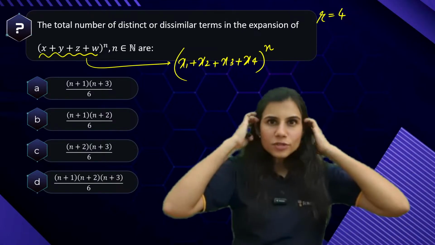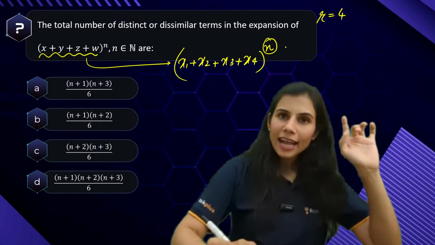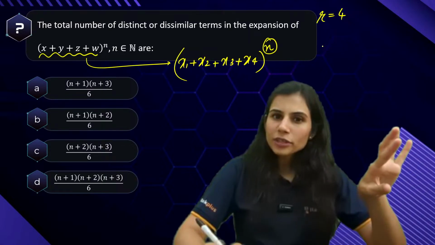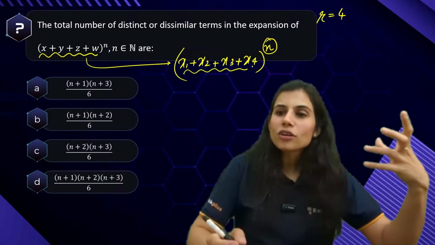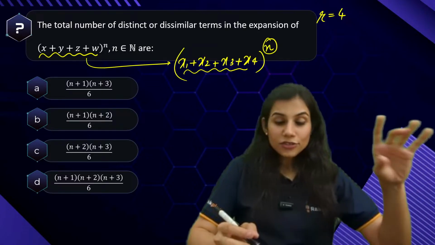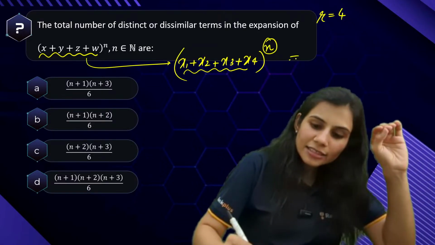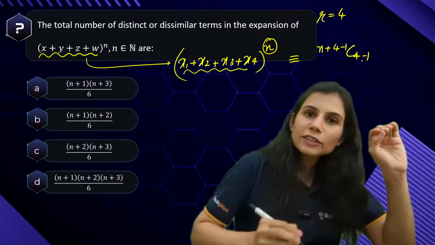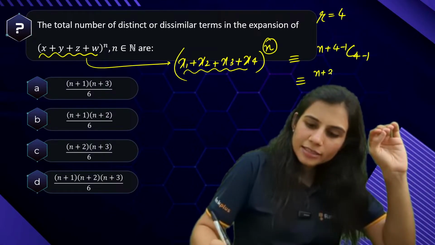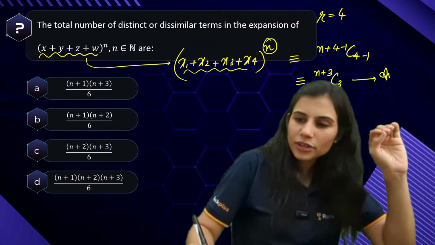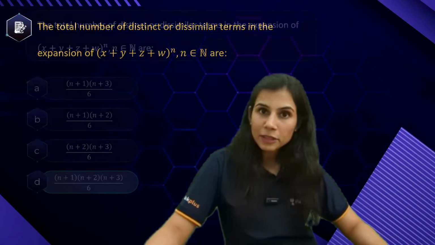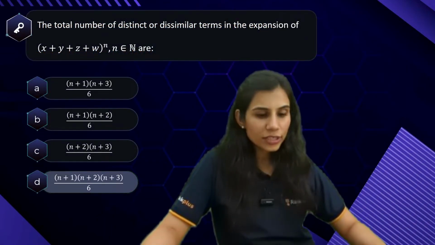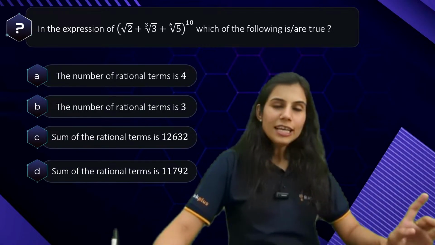This is equivalent to saying that you have n identical items and you want to distribute them among 4 boxes such that empty boxes are allowed. Such that empty boxes are allowed, the answer is n plus 4 minus 1, C4 minus 1. So this is n plus 3, C3. That's your answer. Very good. So questions like these can also directly come in the paper. You must remember the logic, the concept.